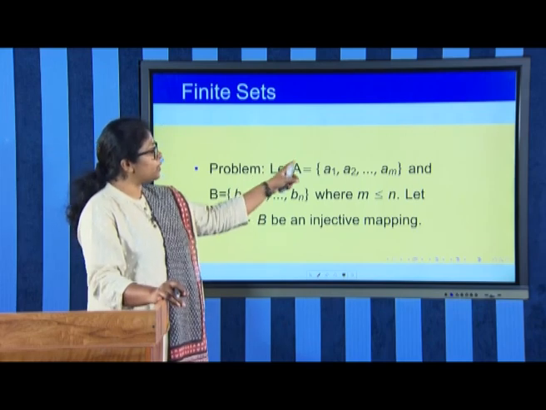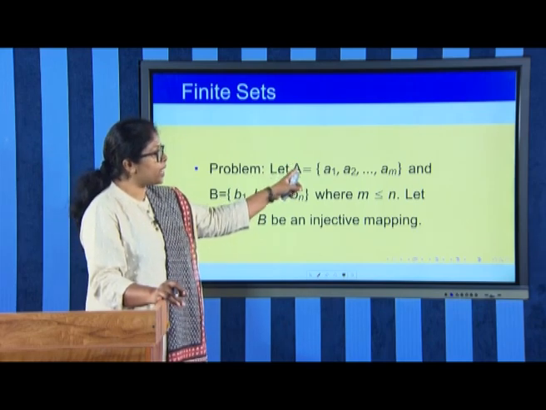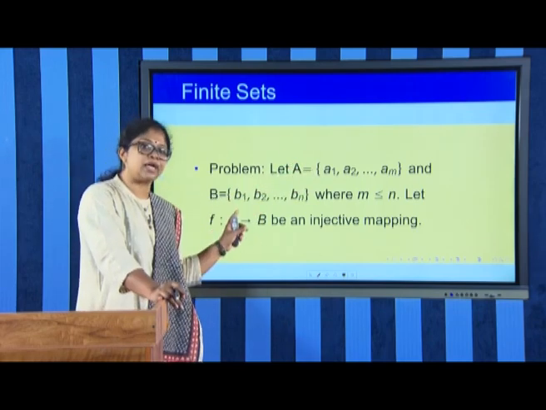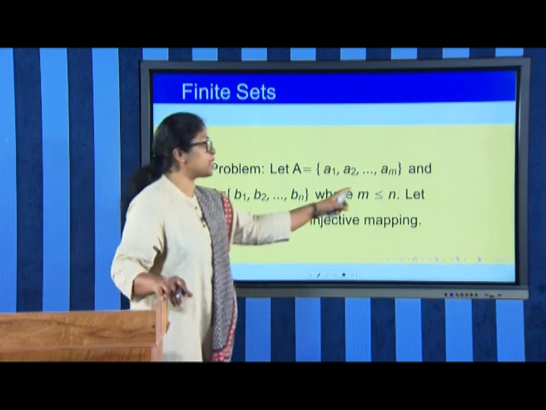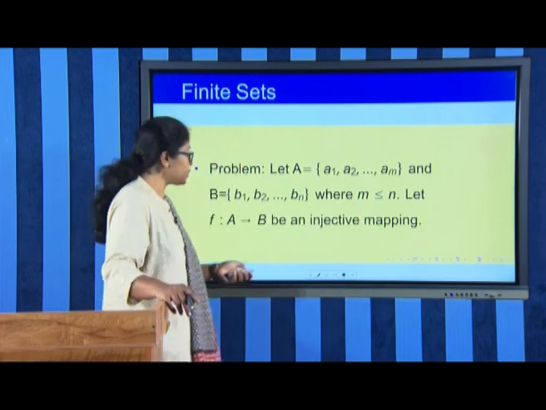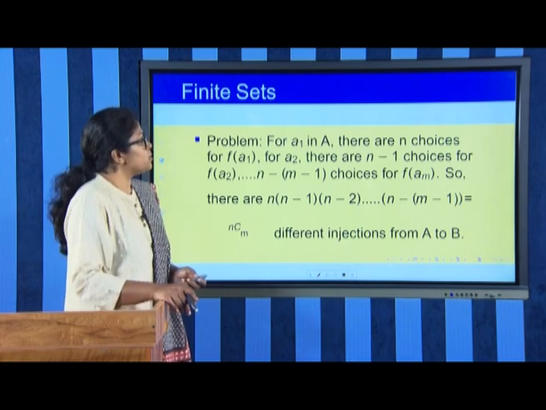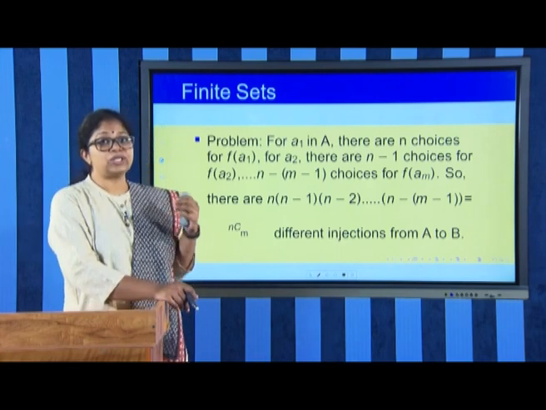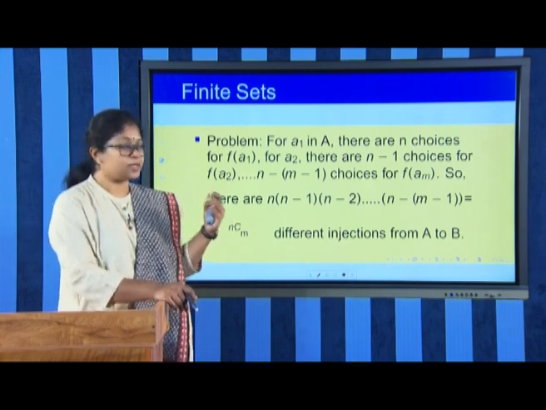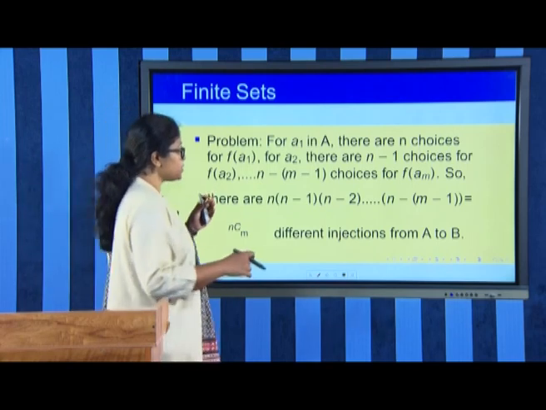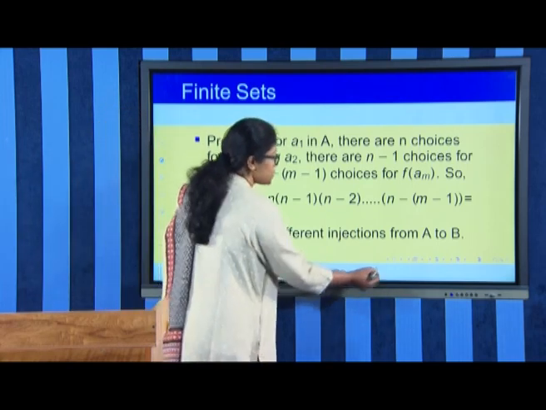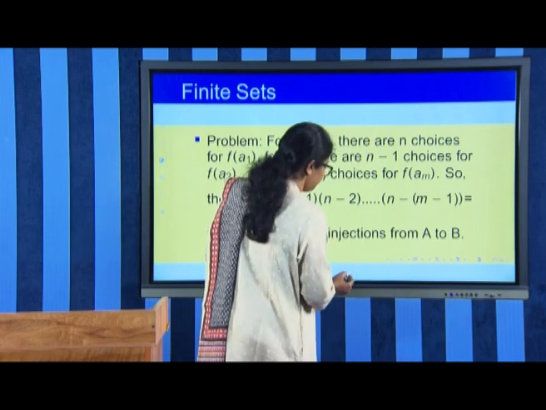That means, from a set with cardinality M to a set with cardinality N, where M is less than or equal to N. So, we are going to define injections or 1-1 mappings, and 1-1 mappings we can see through a picture.